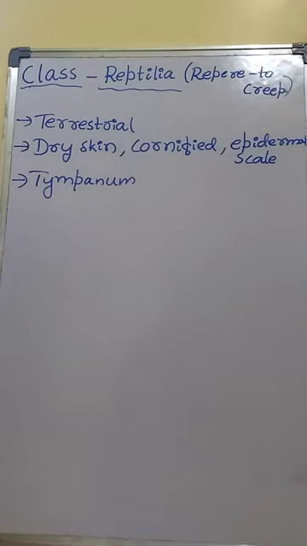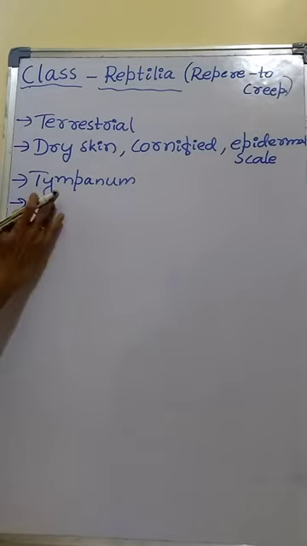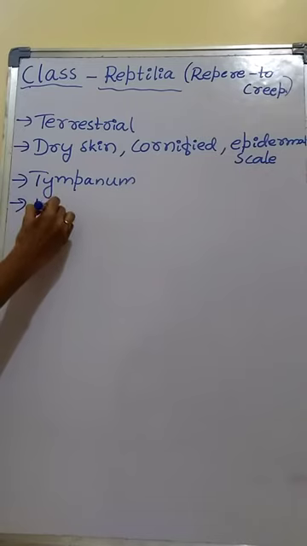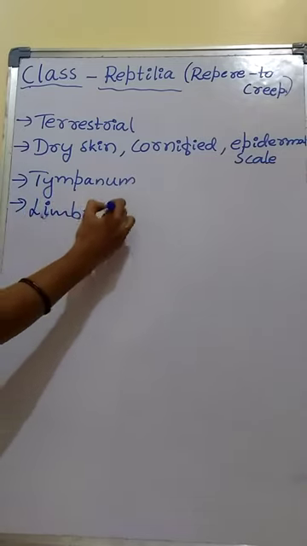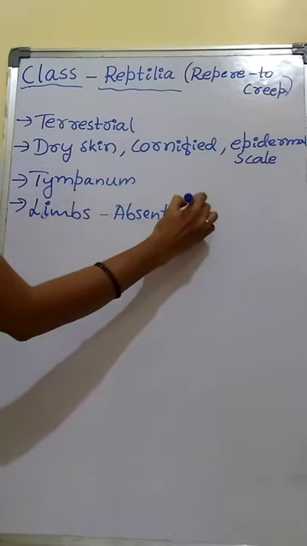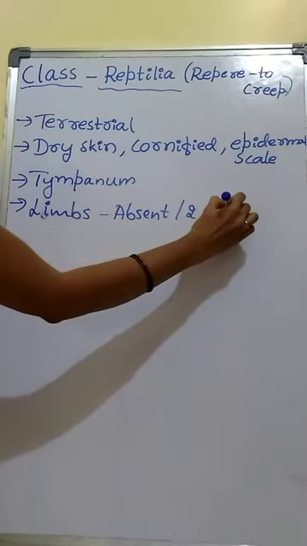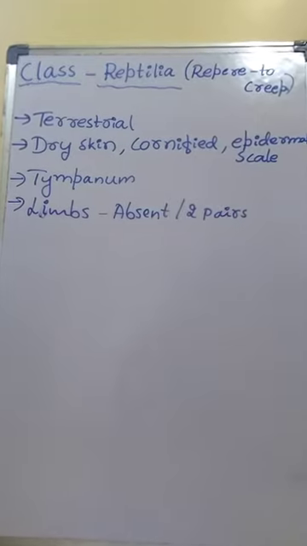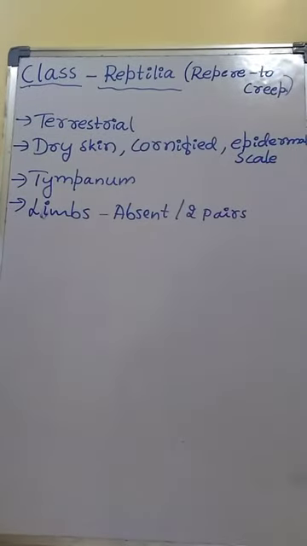For example, in snake, limbs are absent. But in crocodile, limbs are present. If present, then there are two pairs.